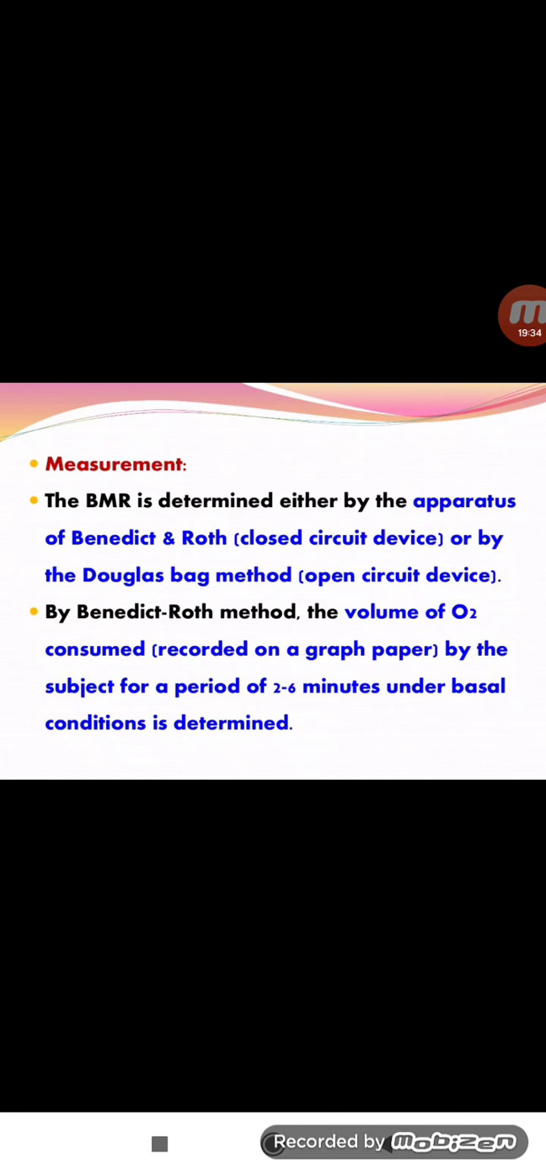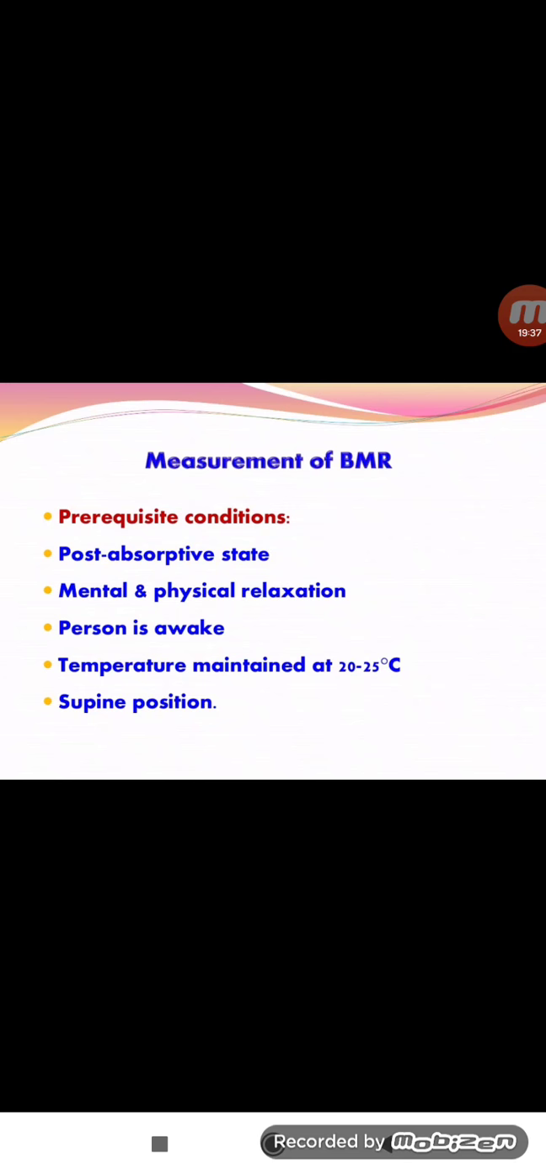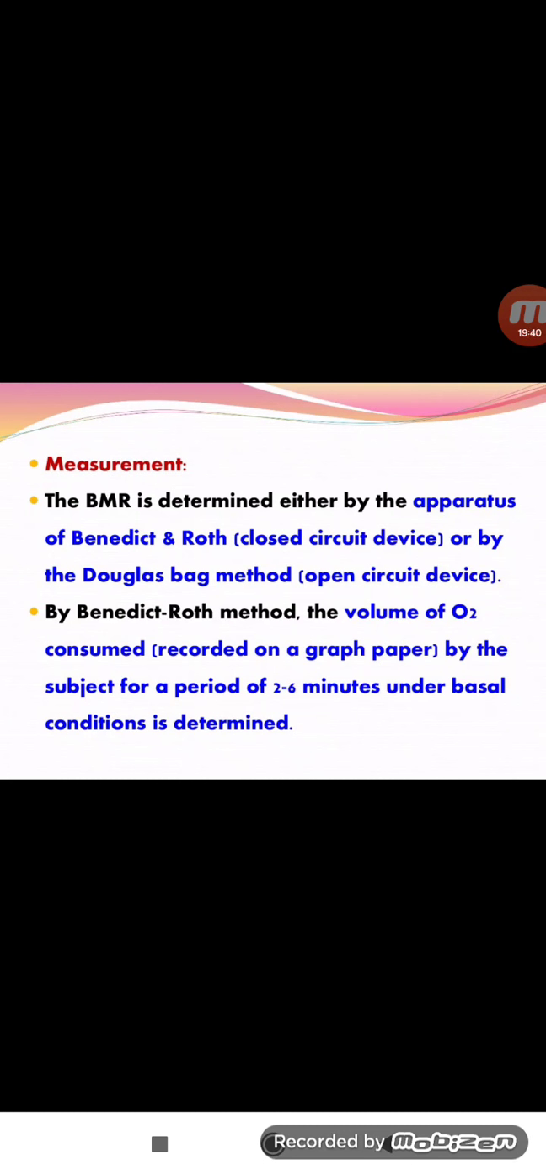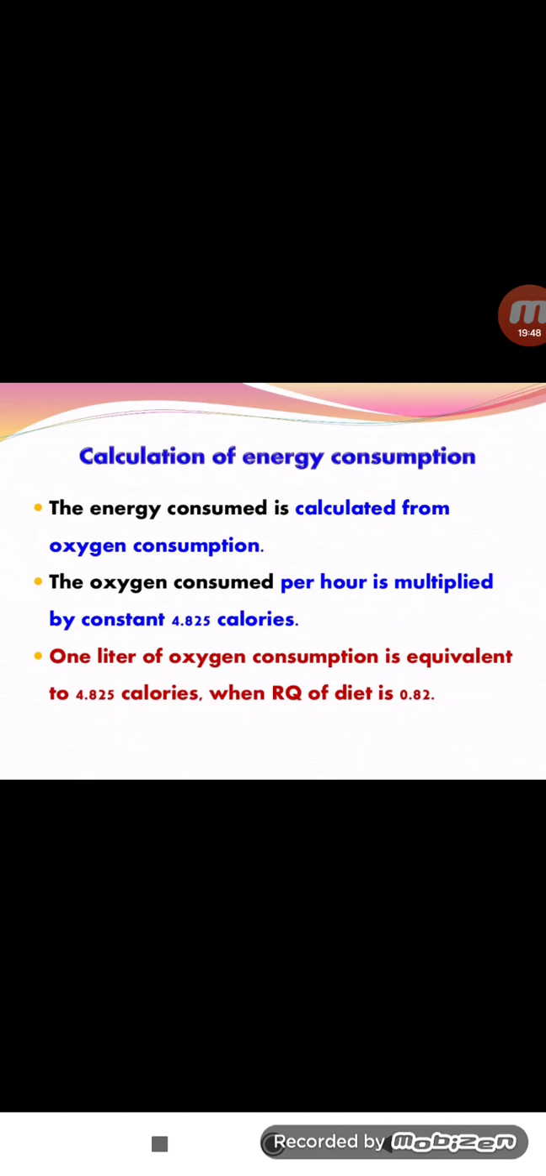Basal condition means the supine position. Under these conditions, how much O2 is consumed in 2 to 6 minutes is determined and recorded on graph paper. Then the energy consumption is calculated from the oxygen consumption only. The oxygen consumption per hour is multiplied by the constant value 4.825 calories, 4.825 calories into hours. So 1 liter of oxygen consumed is equivalent to 4.825 calories.